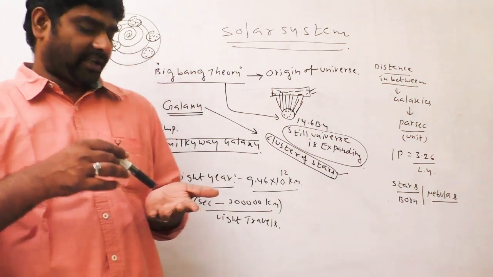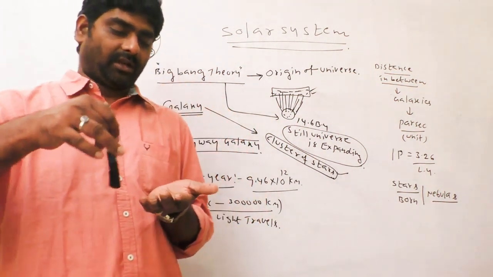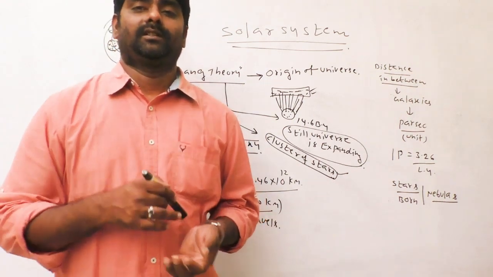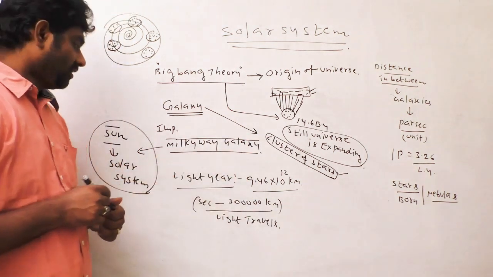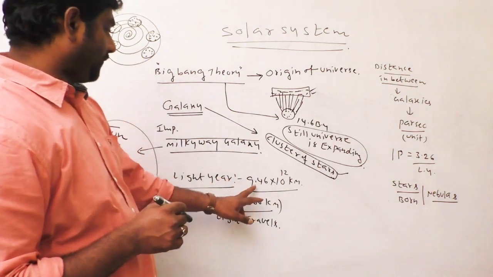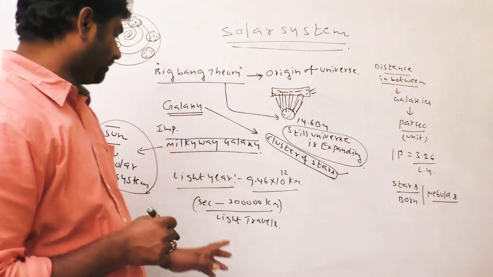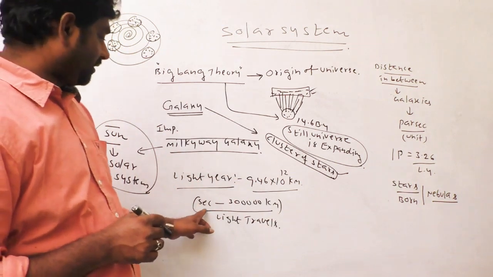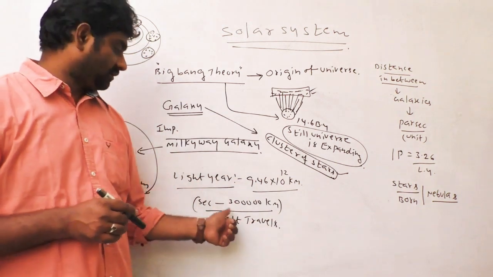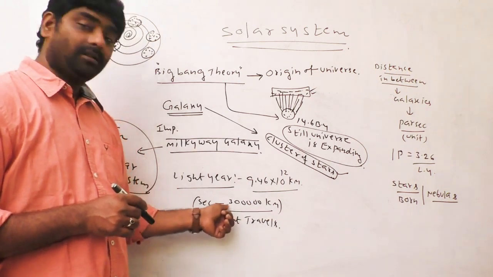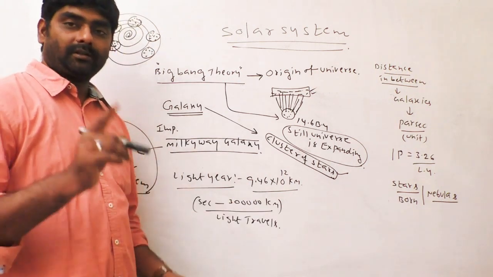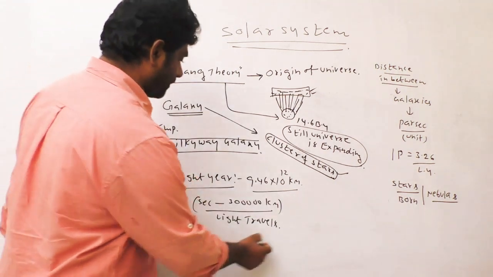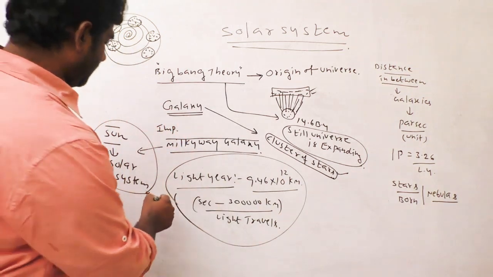Here, the Sun also revolves itself, the Earth also revolves around the Sun, and the stars also revolve around the galaxy. A light year is 9.46 into 10 power 12 kilometers. Light travels about 3 lakh kilometers per second. If you count it for 1 year, this is the number. It is known as a light year. Very important.